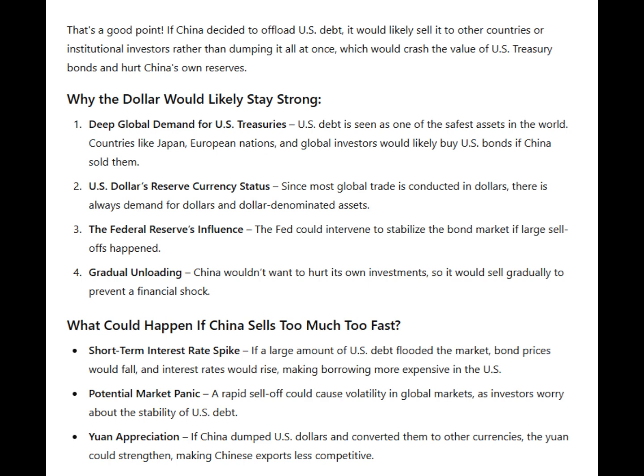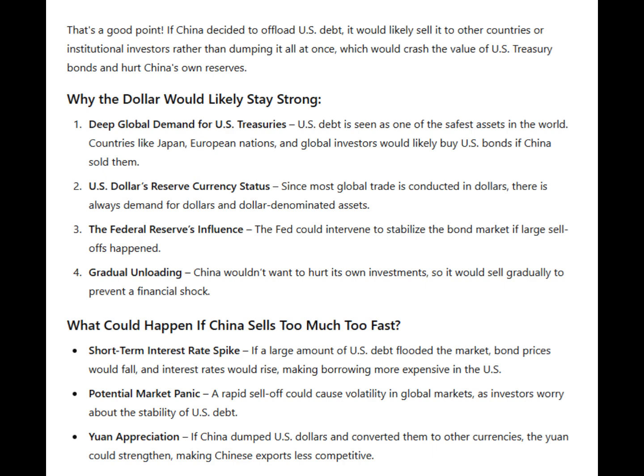What could happen if China sells too much too fast? Short-term interest rates spike: if a large amount of US debt flooded the market, bond prices would fall and interest rates would rise, making borrowing more expensive in the US. Potential market panic: a rapid sell-off could cause volatility in global markets, as investors worry about the stability of US debt. Yuan appreciation: if China dumped US dollars and converted them to other currencies, the yuan could strengthen, making Chinese exports less competitive.